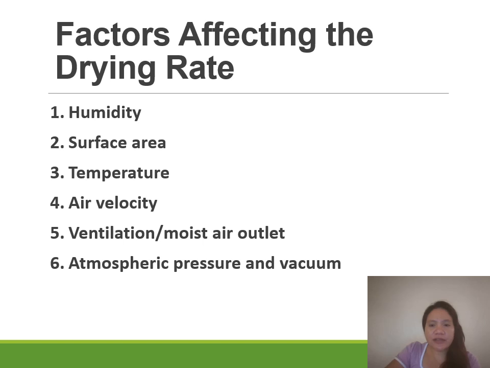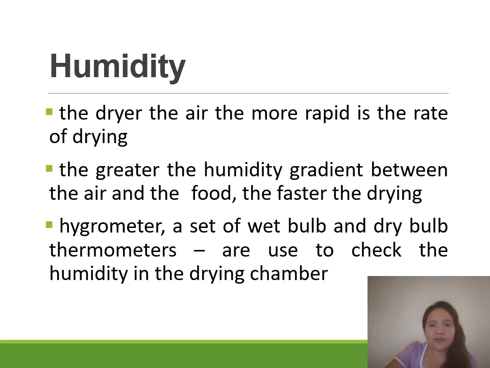These factors affect the drying rate of your fruits and vegetables during the drying or dehydration process.